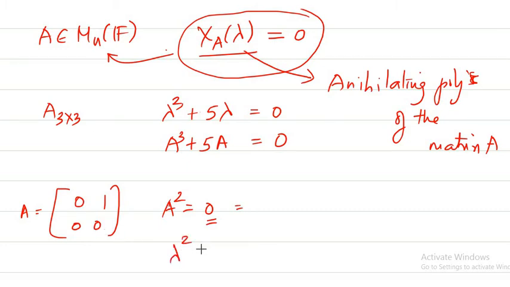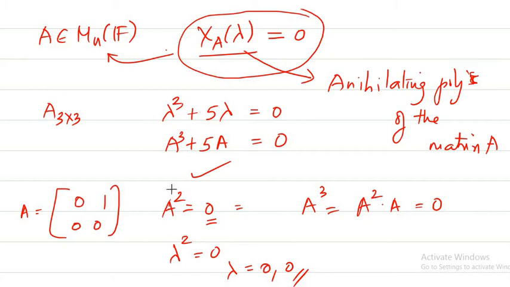The characteristic polynomial is lambda square, and the characteristic equation is lambda square equal to 0. So you get the roots as lambda equal to 0, 0. Here you can see the matrix satisfies this characteristic equation. Yes, A square is equal to 0, perfectly fine. But what about A cube? A cube is also 0, because A square is already 0, and when you multiply a matrix with a 0 matrix, you get 0. So A square is an annihilating polynomial, A cube is another annihilating polynomial.